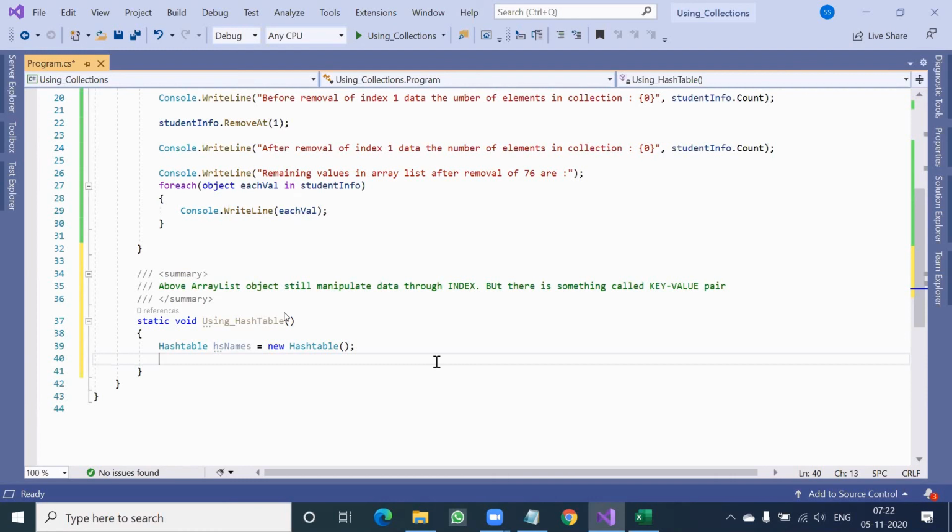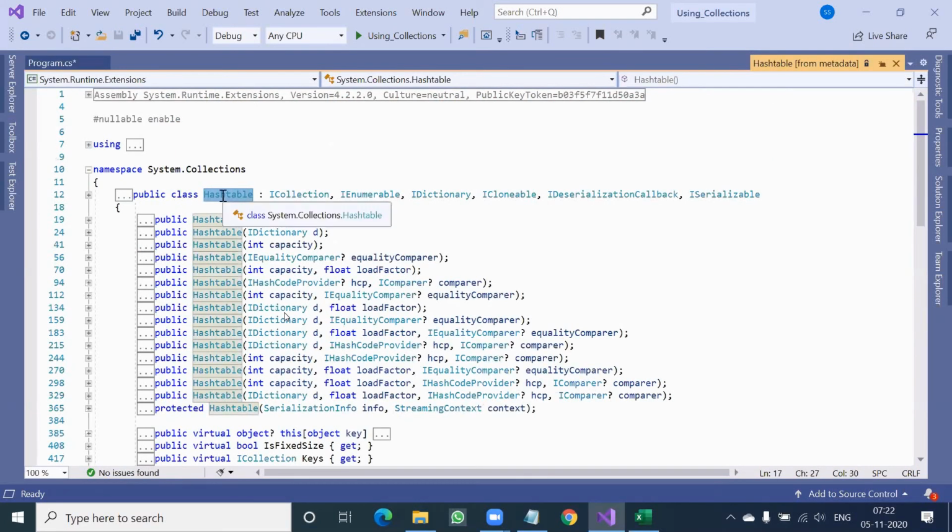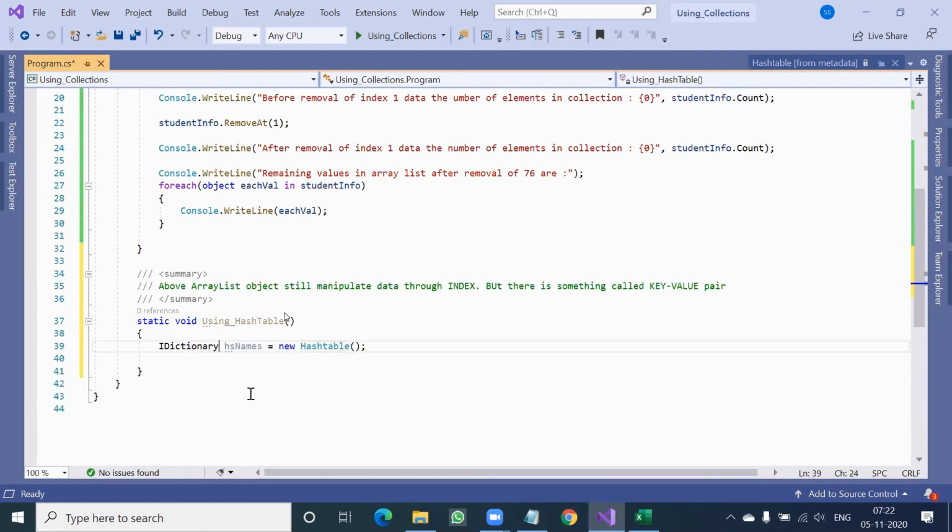So why, if you go to F12 in Hashtable also, so many interfaces have been implemented. You can ask a question, sir, why don't you do something like any one of these, let's say IDictionary. Why don't you do IDictionary obj equal to new IDictionary like this? You only taught us in the interface chapter that left side is always interface name and right side class name. So why don't you do something like this? Why do you say Hashtable obj equal to new Hashtable?